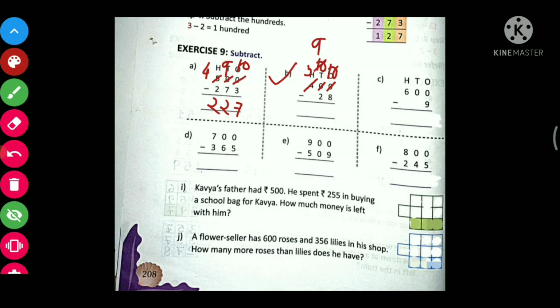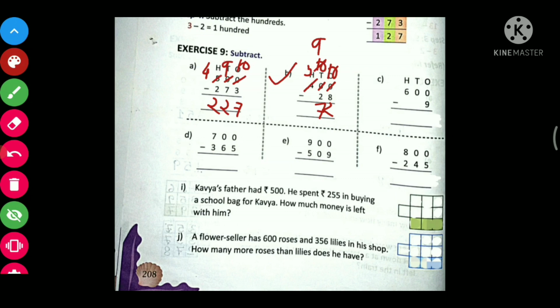Now 10 minus 8, it will be how much? 2. 9 minus 2, see the tens place value. 9 minus 2, it will be how much? 7.